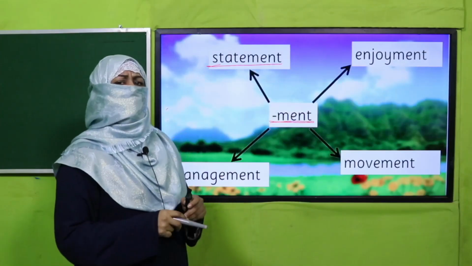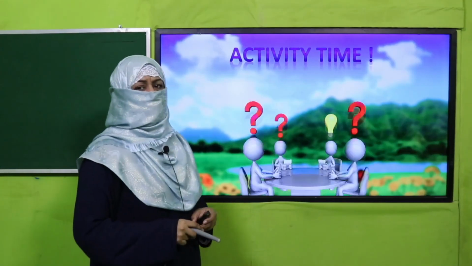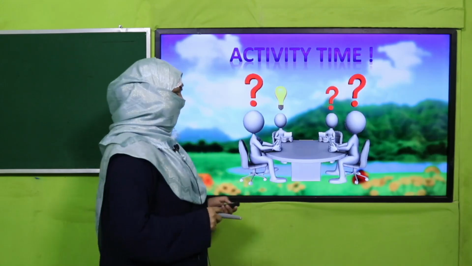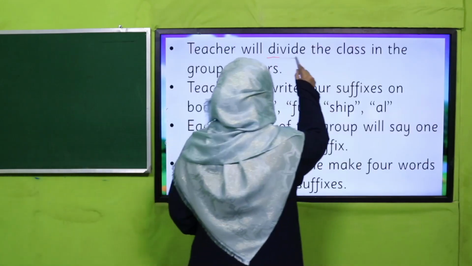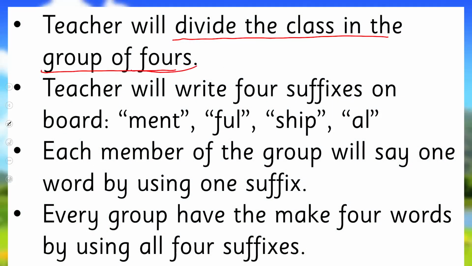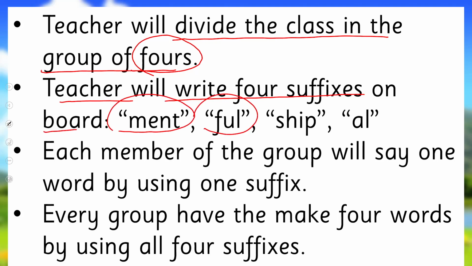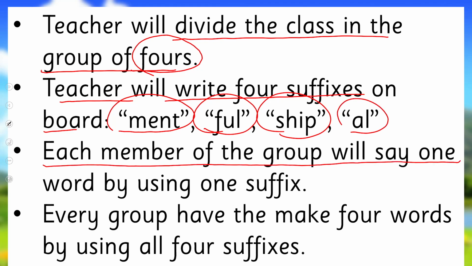So let's make our concept clearer by doing an activity. It's your time to practice whatever we learned so far. And what you are supposed to do, teacher, you will divide your class into groups of 4. Means in each group there will be 4 students. And you will write these 4 suffixes on the board. Those suffixes are ment, ful, ship, and al. Each member of the group will say one word by using one suffix. If one child uses ment, the other is supposed to use ful, the third will use ship, and the fourth will use al. In this way, they will make words by using all these 4 suffixes.